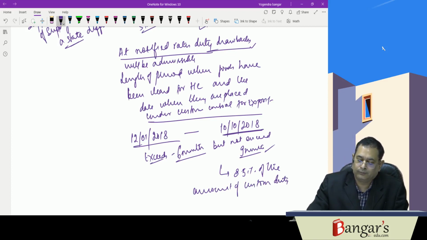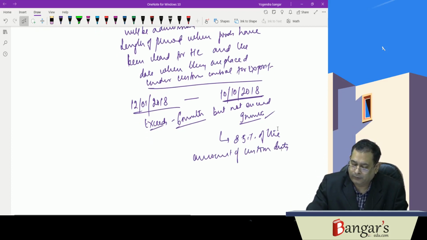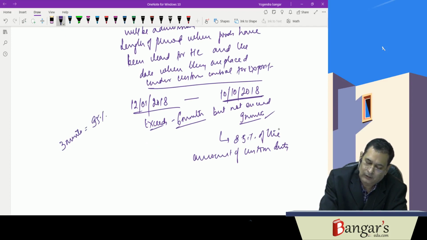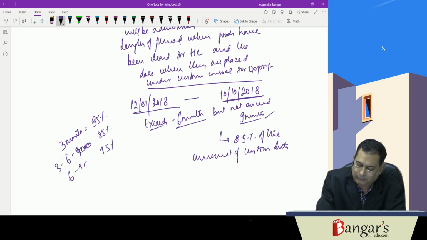If it is not more than 3 months, it is 95%. 3 to 6 months, it is 85%. And 6 to 9 months, it is what? 75% will be admissible. It's not 85, it is 75% that will be admissible here.